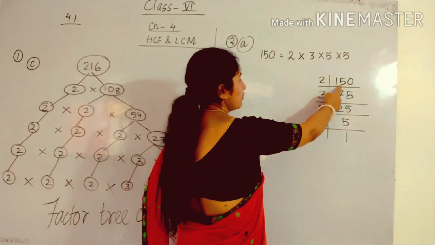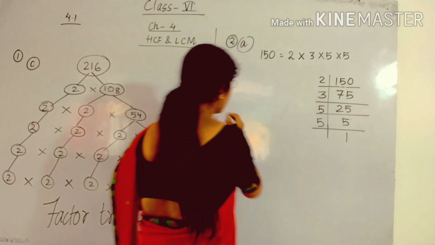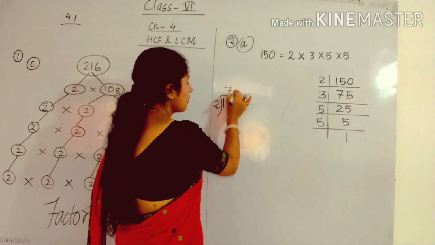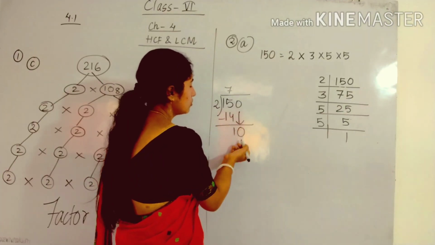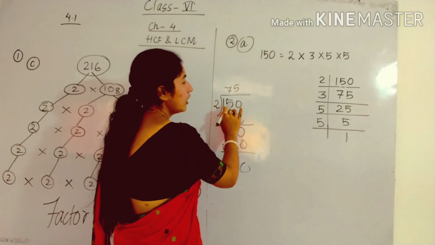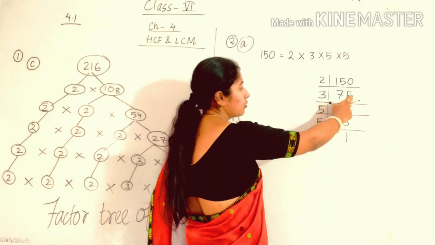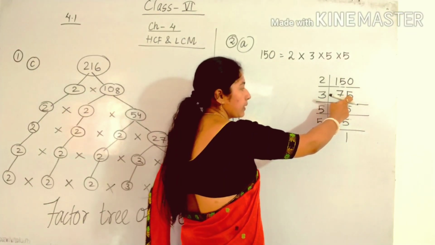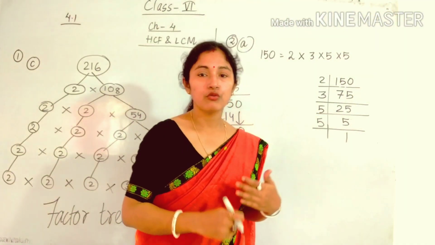275s are what? 150. You can divide. If you don't know the 275s, you can directly do it in the rough work. You can divide 150 by 2. So 2 7s are 14. Remainder will be 1 and this will come down, so 0. So 2 5s are 10. That means 275s are 150. Again see, this number will not be divisible by 2 as in ones place it is 5. So this will be divisible by 5 also, but we have to check